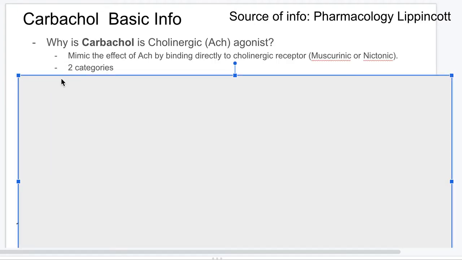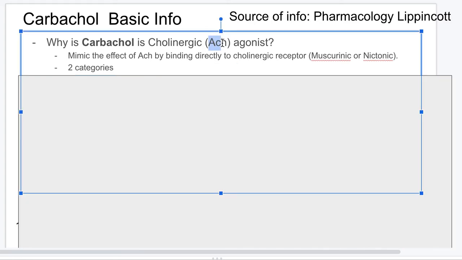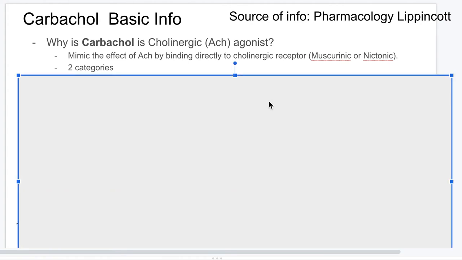Cholinergic means that it has the effects of acetylcholine, and it stimulates a receptor. So that's the meaning. That's why I've written acetylcholine in the brackets, because cholinergic is basically acetylcholine. And agonist means that it stimulates a receptor, which causes biological effects. So it mimics the effect of acetylcholine by binding directly to the cholinergic receptors, such as muscarinic and nicotinic.